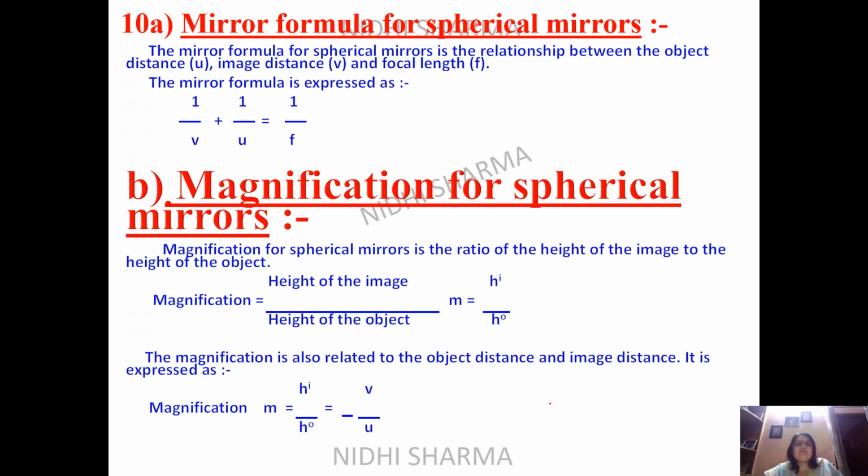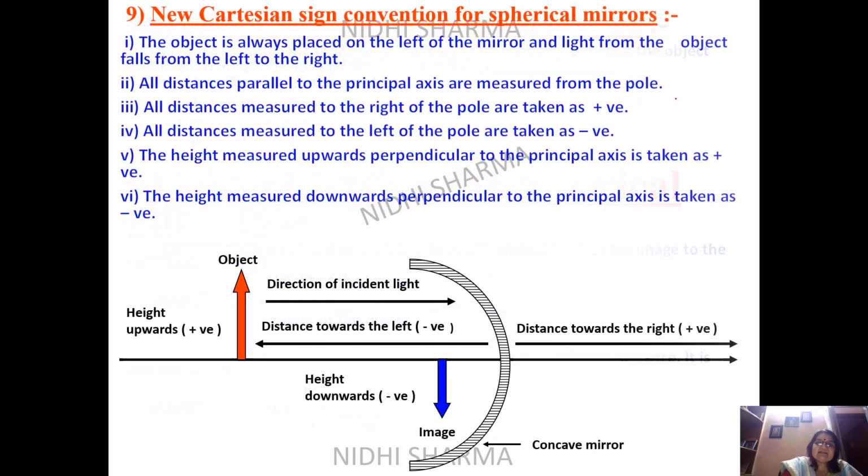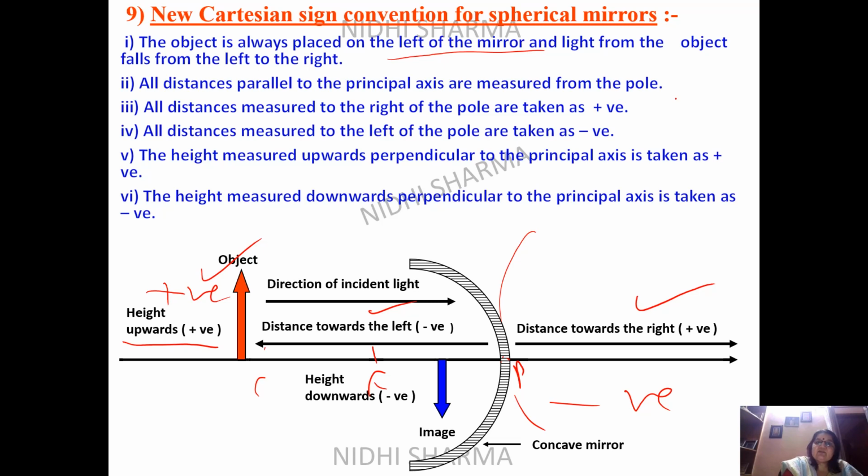Now you can see the mirror formula which we'll be using. For mirror formula, I just want to mention here that we are using now the symbols V and U. And you remember we had used them in 9th also for initial velocity and final velocity. But here, when we are writing the distances on left hand side, that was the object.